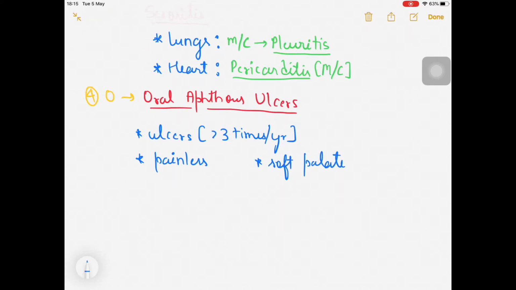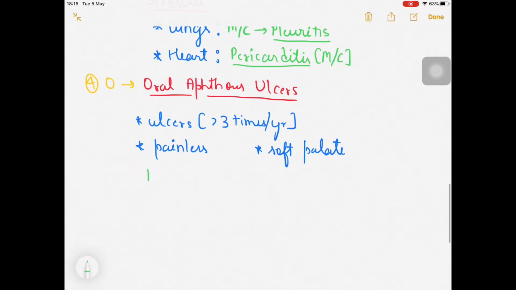If you want to treat these, what will you be doing in the treatment part? For the normal painful ulcers we give topical benzocaine, but over here we will be giving topical beclomethasone.